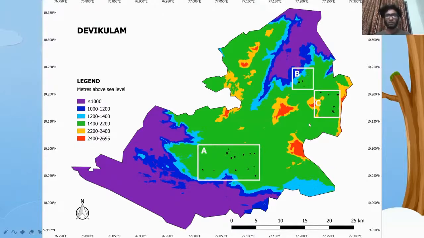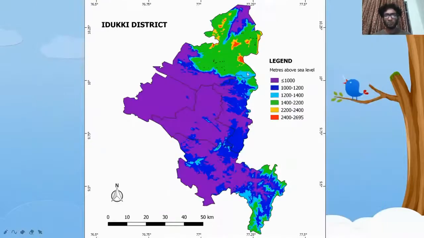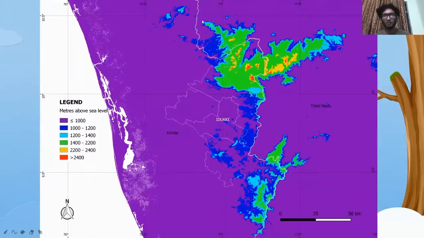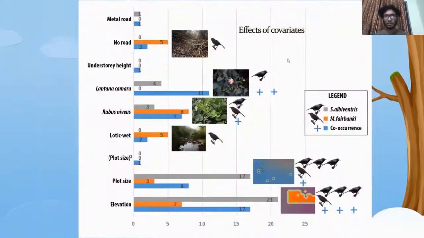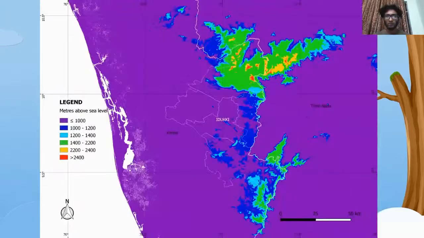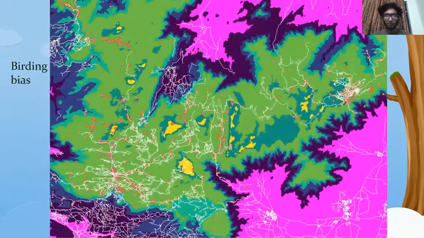So we're looking at different regions where I did the study. Zooming out, we start to see the structure of an elevational gradient, and this grows to become a sky island, which is elevationally isolated from other regions. These were the results of the study, and we found that elevation was very significant. It's a very significant covariate when it comes to deciding the occupancy of the species. Similarly, there are other covariates.